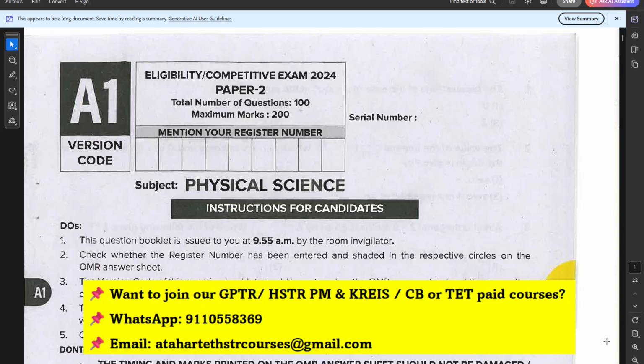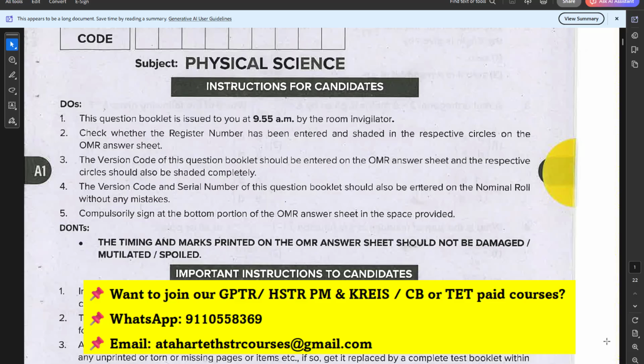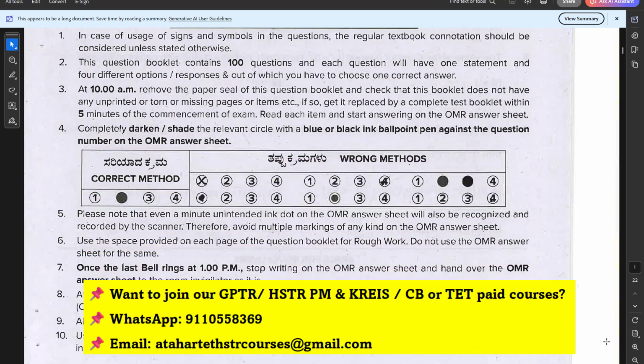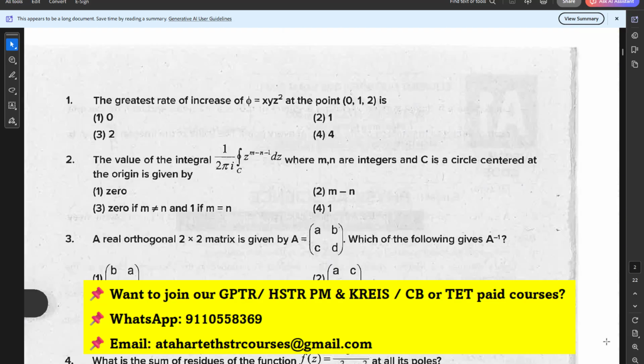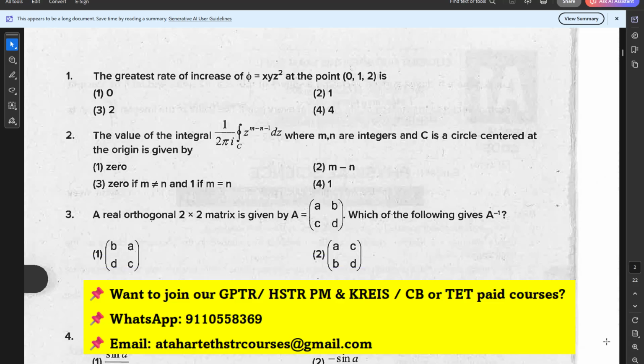Now this is the physics question paper of the Karnataka State Eligibility Test 2024. I have taken this question paper from the KEA website. If we scroll down this question paper, we can find some questions which come under our HSTR and CRIS syllabus. So we have analyzed the entire question paper, and then we have chosen those questions which overlap with the syllabus of our teacher recruitment exams, and now we can solve those particular questions.